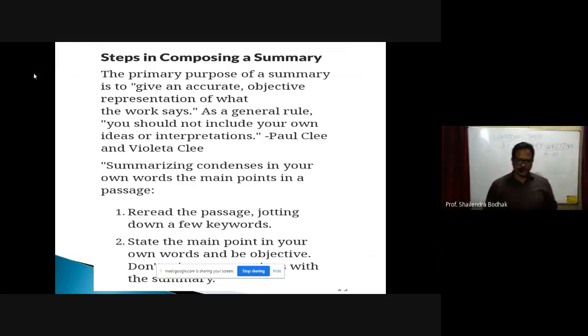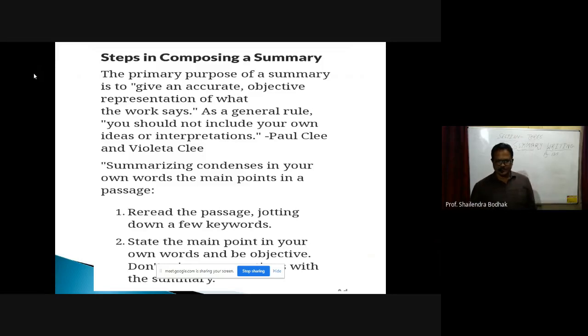Now here again, steps in composing a summary. Now what are the steps? The primary purpose of a summary is to give an accurate, objective representation of what the work says. That is the primary purpose.